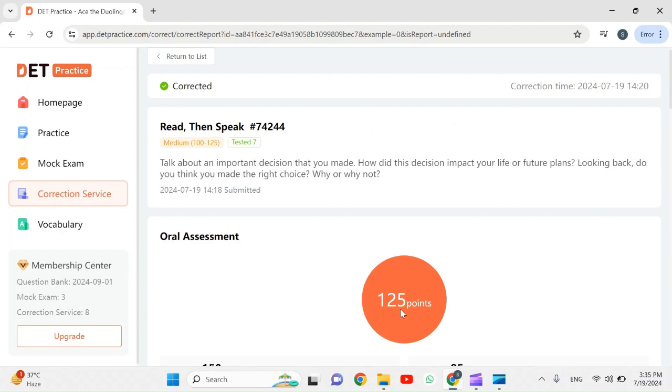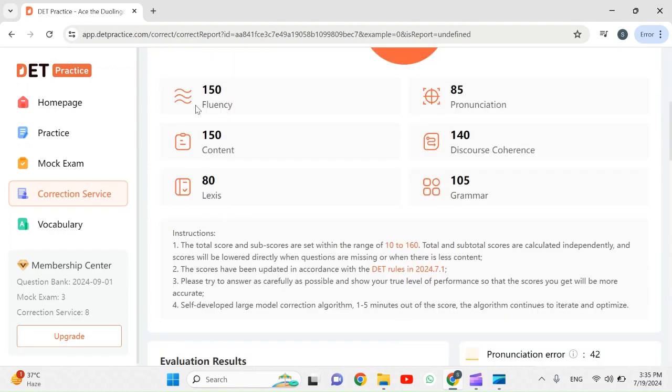Overall, I have gained 125 points. From points, it means 125 scores. My fluency was 150, content was 150, lexis was 80, pronunciation was 85, discourse coherence was 140, and grammar was 105.